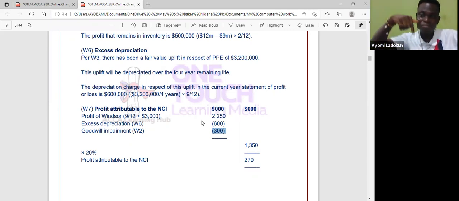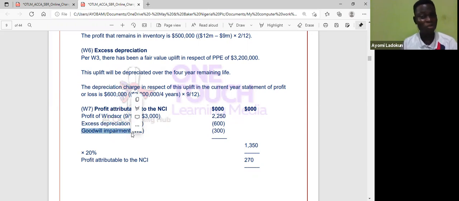If the parent is selling, it's only the parent that bears the unrealized profit. But if the subsidiary is selling, both the parent and the NCI will share that unrealized profit based on the proportion of their shareholding. So in this question, the parent sells, that's the downstream sale, so it's only the parent that pays. That's why when you look at here, you only have excess depreciation and the goodwill impairment.